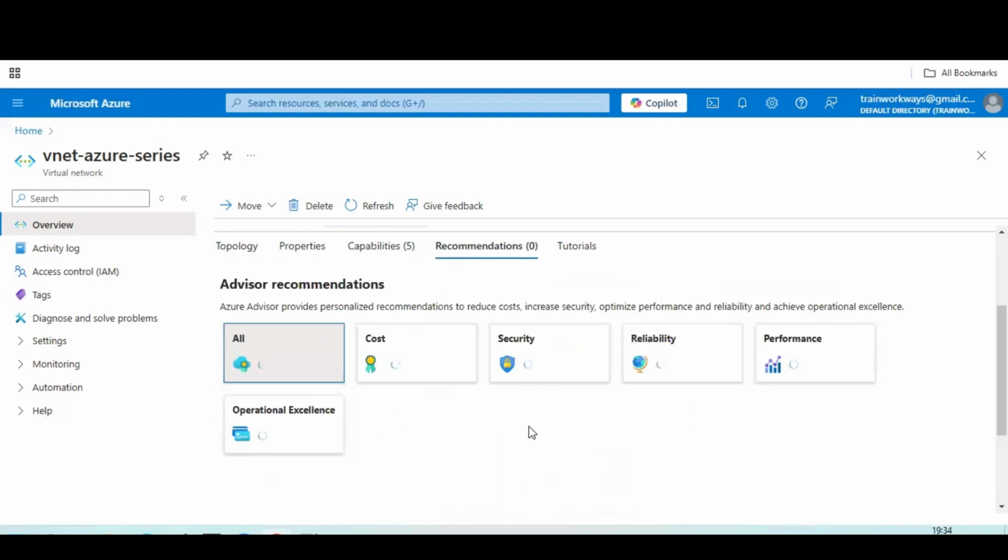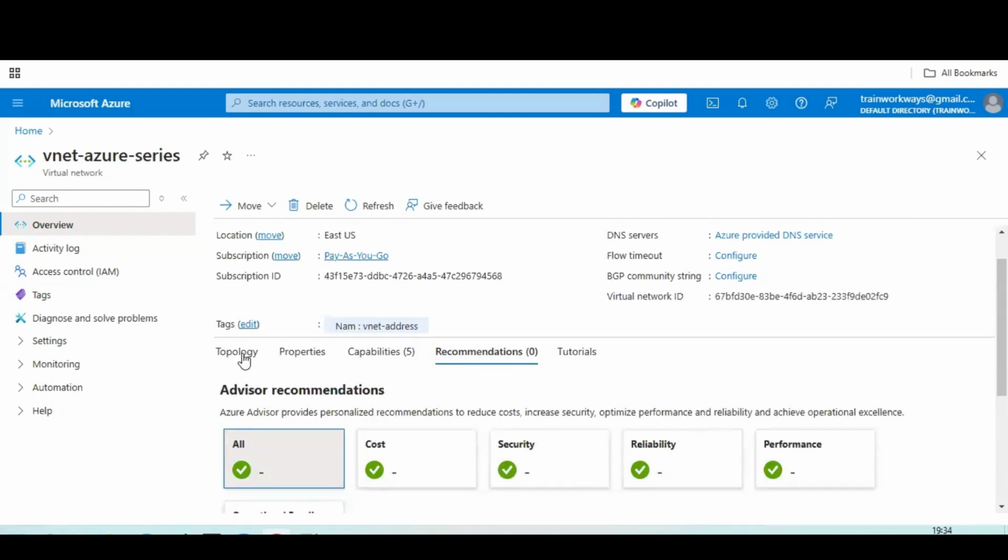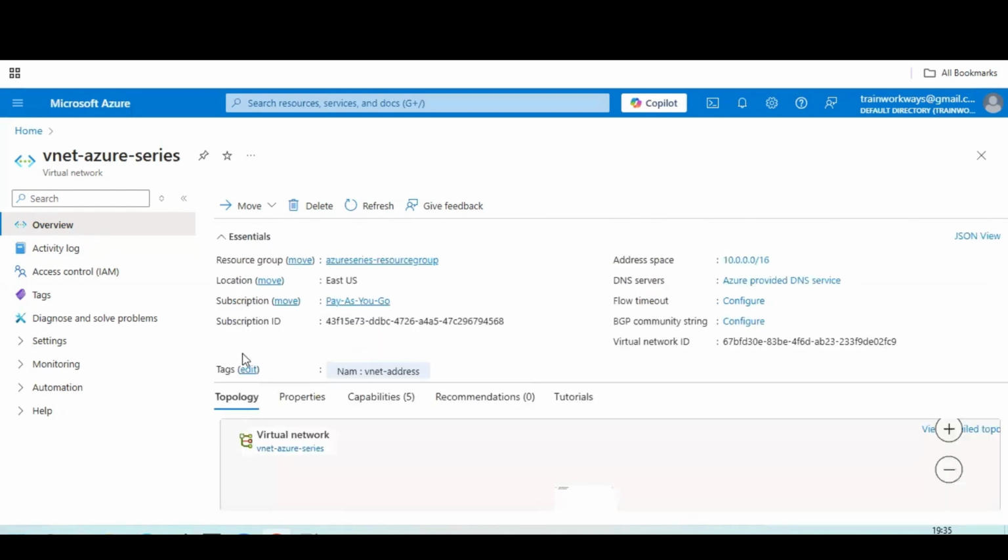And if you want to check any recommendations to add, cost-wise or security-wise, we can go for the recommendations, where Microsoft Azure provides certain recommendations as well. So this is about how a virtual network can be created, and how to understand the networking components of the master network, which is the virtual network, and the subnets. These are mapped with certain route tables at the backend, and finally a public IP address will be created, guys. Those things we have to map on our own.